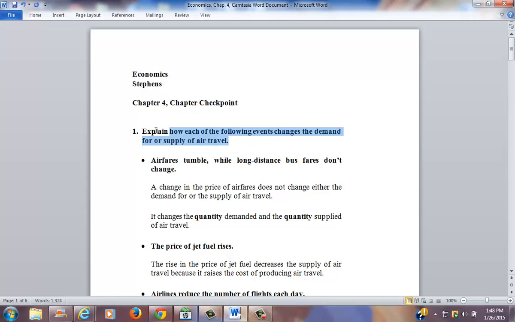First question states, explain how each of the following events changes the demand for or supply of air travel. First scenario is that airfares tumble while long-distance bus fares don't change. And a change in the price of airfares does not change either the demand for or the supply of air travel. That is, the demand and supply lines do not shift in either direction. What it does is that it changes the quantity demanded and the quantity supplied of air travel. Points along the demand and supply lines change, but not the actual lines.